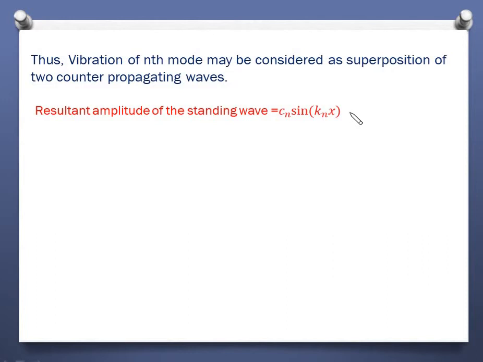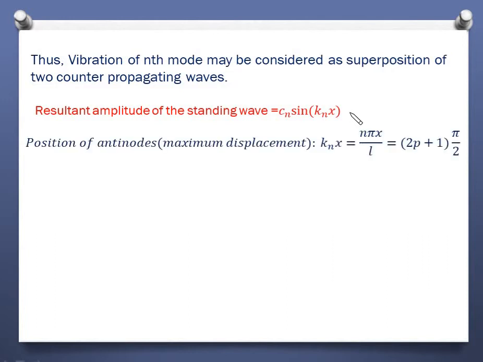First quantity is the antinode, the position of maximum displacement. And the position of maximum displacement we can obtain by the maxima condition of this sine function. So it will be maximum when knx will be an odd multiple of pi by 2, where p can be 0 to n minus 1.